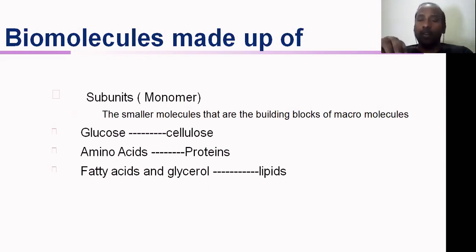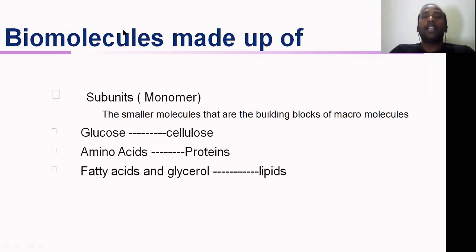And if you take the amino acids, 20 different kinds of amino acids make up proteins. And here the fatty acid and glycerol are important for making up the lipids.